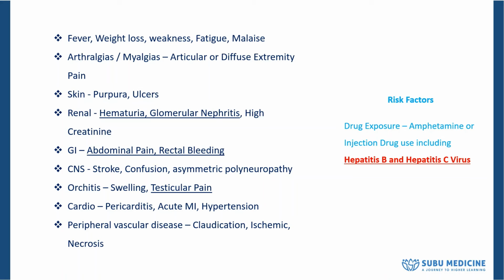We're discussing polyarteritis nodosa, right? So these are some of the classical symptoms that people come with. For example, the systemic symptoms like fever, weight loss, weakness, and fatigue. You have to remember that these are classical symptoms.